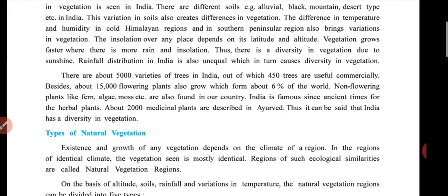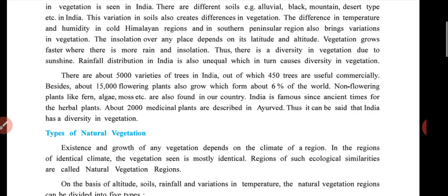There are about 5,000 varieties of trees in India, out of which 450 trees are useful commercially.